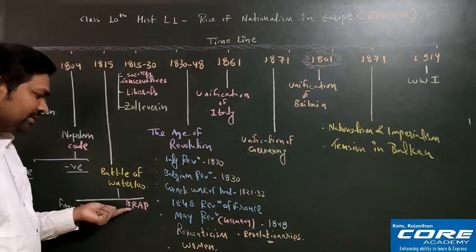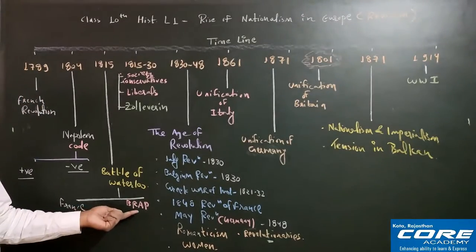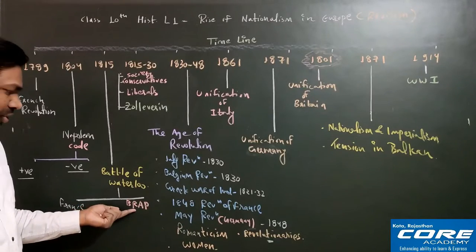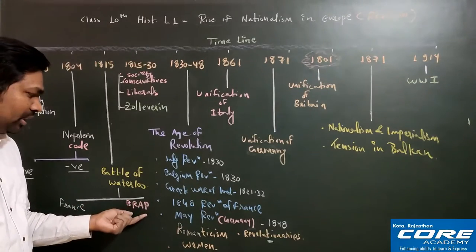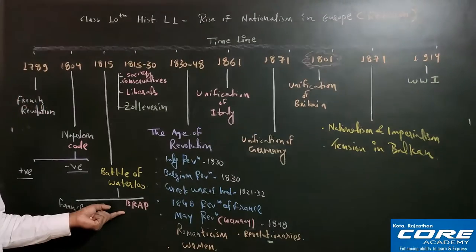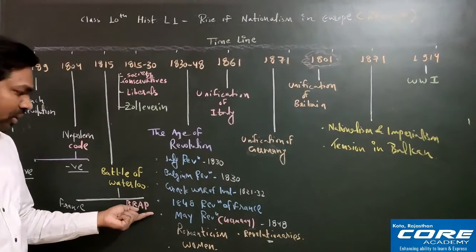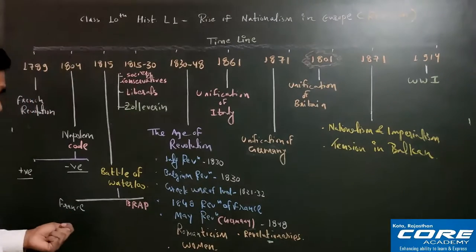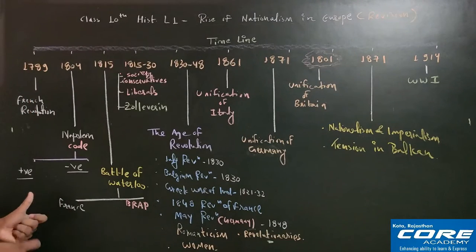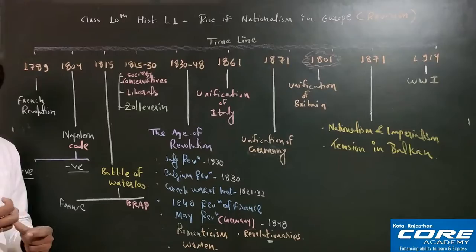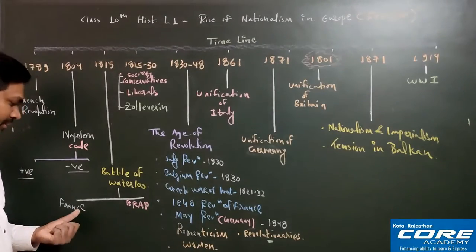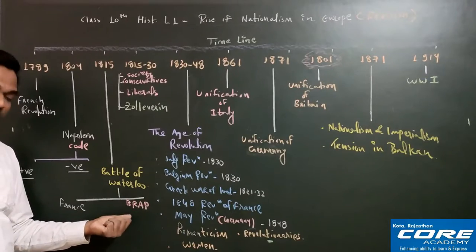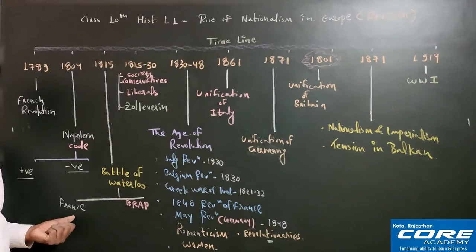France was represented by Napoleon Bonaparte, as you all know. Here BRAC stands for Britain, Russia, Austria and Prussia. Once again I am repeating: Britain, Russia, Austria and Prussia. All these four countries were monarchic countries, and since Napoleon Bonaparte was not coming from any royal family, he will be called a dictator. So here the countries were monarchic and here Napoleon Bonaparte was a dictator.